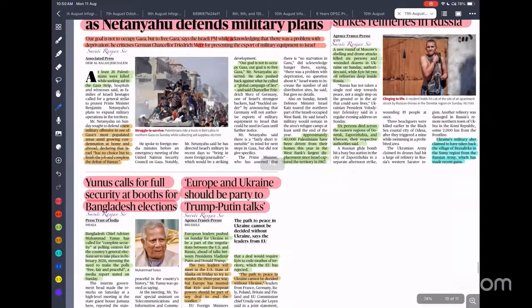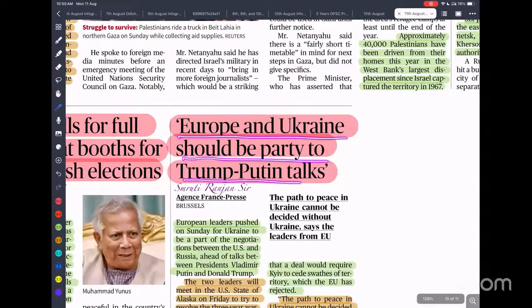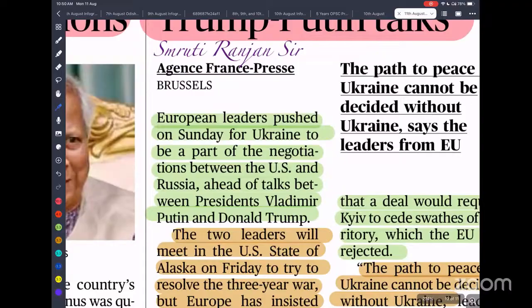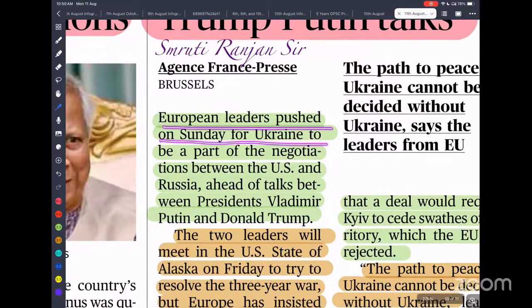So next is that Europe and Ukraine should be party to the Putin and Donald Trump talks. Recently, both Russia and the USA are planning to hold talks in Alaska. In that talk they are going to discuss the Ukrainian issue, but Ukraine is not a party to it. You can understand what kind of hypocrisy is going on. The USA and Russia are going to decide the fate of a different country, and the original country, Ukraine, is absent. European leaders pushed on Sunday for Ukraine to be part of the negotiation between the US and Russia ahead of the talk between Vladimir Putin and Donald Trump.